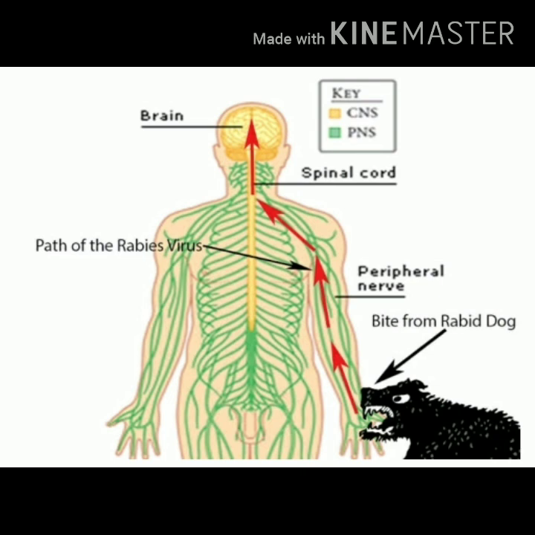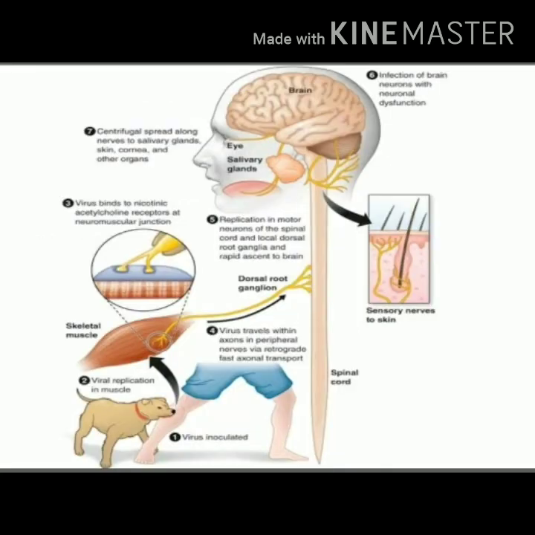As you know, the virus is introduced at the site of the bite, and from there it ascends through peripheral nerves to the central nervous system. This is centripetal spread, and again the virus travels to peripheral parts. This is centrifugal spread. In this slide you can see centripetal as well as centrifugal spread.